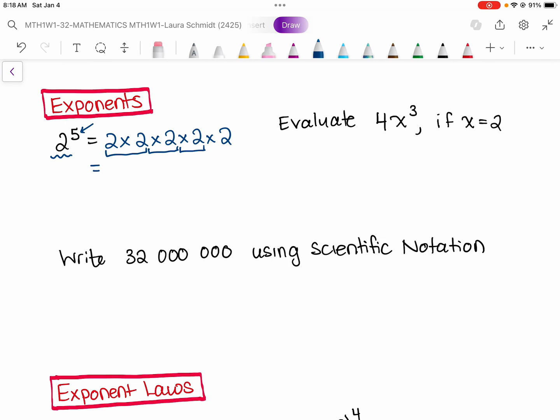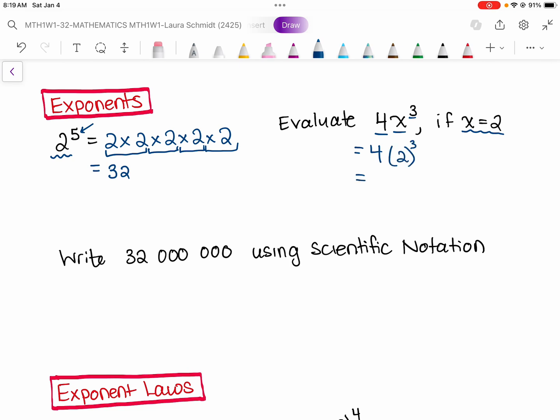Multiplied by another 2 is 16. And then another 2 is 32. Sometimes we want to evaluate stuff with exponents. So this is 4 times x to the power of 3. If x is 2, let's see what that equals. We'd have 4 times 2 to the power of 3.